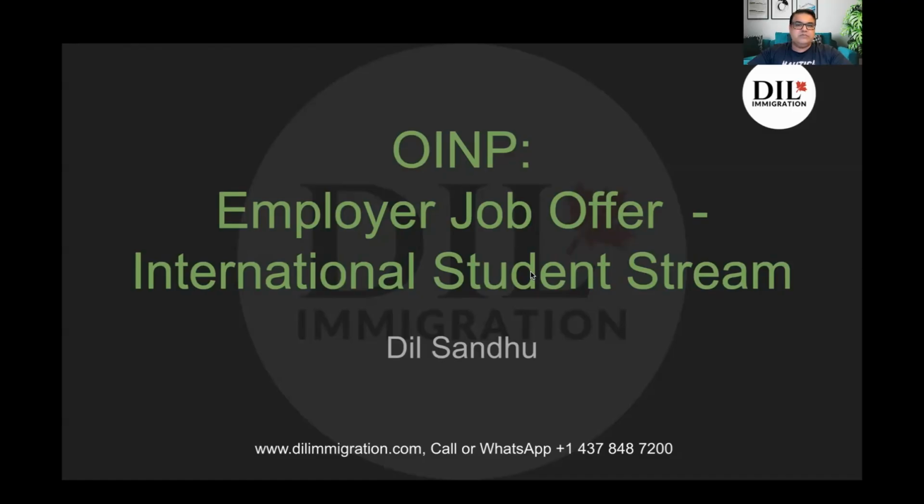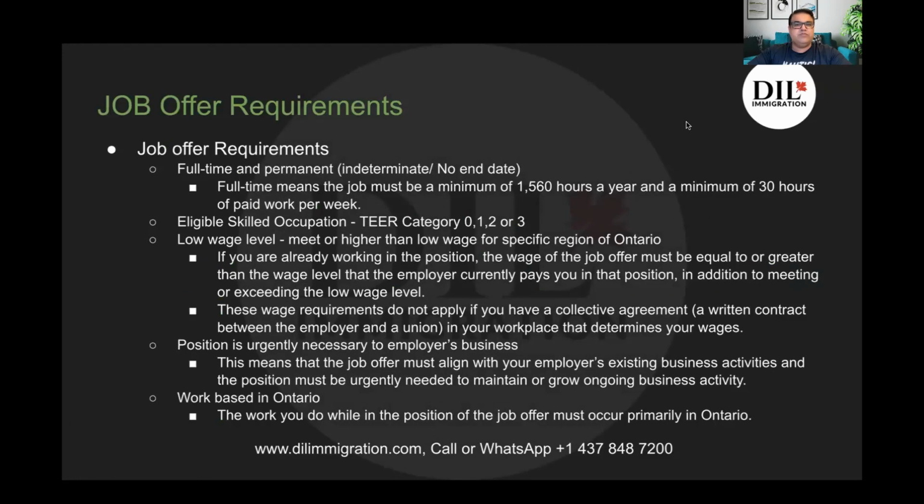So we will talk about OINP, Employer Job Offer International Student Stream. Let's talk about the job offer requirements, because this is an employer job offer stream, as the name suggests. The job offer requirements are: one, you need to have a full-time permanent job offer. Full-time means at least 30 hours per week, and permanent means there is no end date, or it's indeterminate. It has to be in a skilled occupation, which is TEER category 0, 1, 2, or 3, and it should meet the low wage level, which basically should be either meeting or higher than the low wage for the specific region of Ontario, and the position has to be urgently needed or necessary to the employer's business.